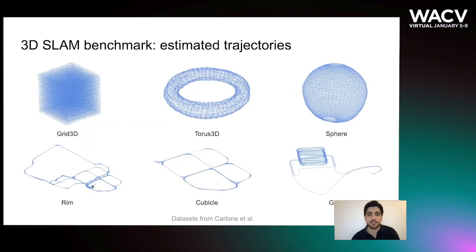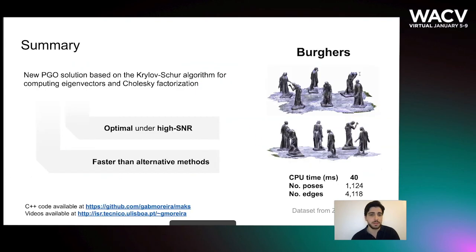Here you can see the trajectories produced by MAX. You can see that they're fairly regular. So, bottom line, PGO is a difficult problem and we propose to solve it by a very, very simple algorithm that comprises a Krylov-Schur method for spectral decomposition and Cholesky factorization. We show that our solution is optimal under a high signal-to-noise ratio and can be computed much faster than alternative methods. The code is available online as well as several videos of reconstructions.